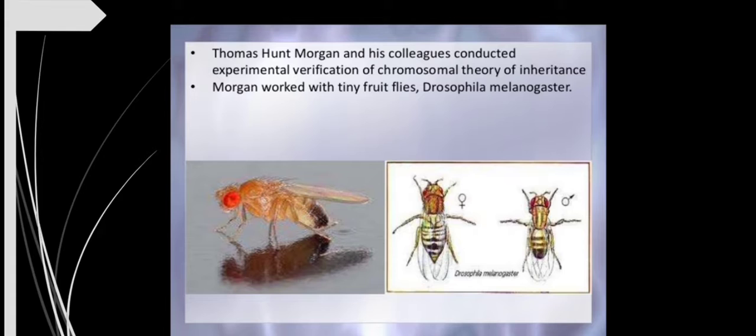Thomas Hunt Morgan was an American evolutionary biologist. He was a geneticist and embryologist who made many discoveries to prove how chromosomes play a very vital role in heredity. Along with his colleagues, he provided experimental verification of the chromosomal theory of inheritance. His experimental material was the tiny fruit fly, Drosophila melanogaster, which is commonly seen in and around our houses, flying near fruits.